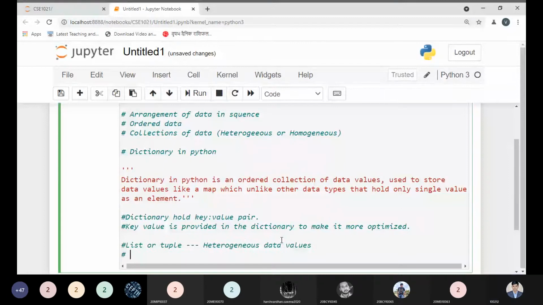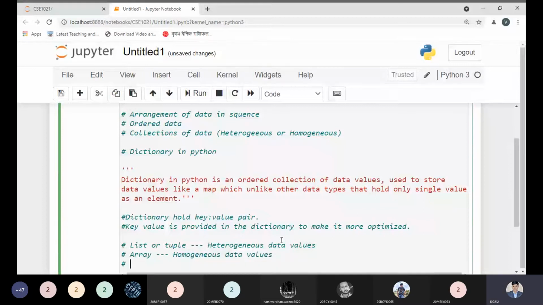Okay. In the case of the array, we can store homogeneous data values. This is the point you need to keep in mind. But there is no guarantee that they will be in order.